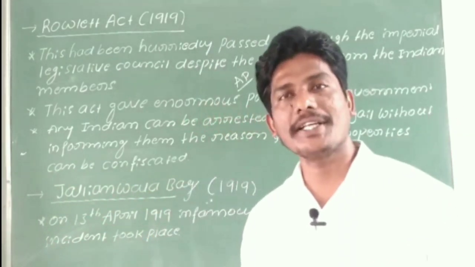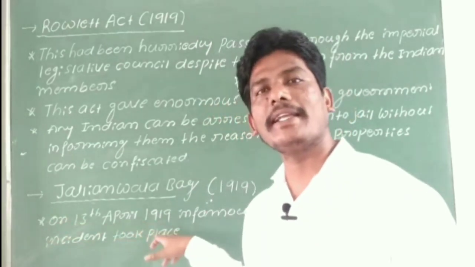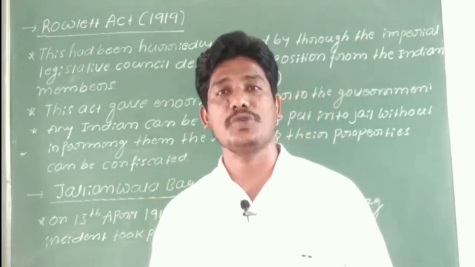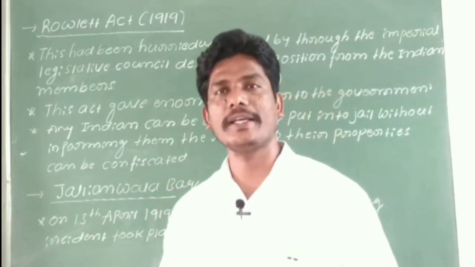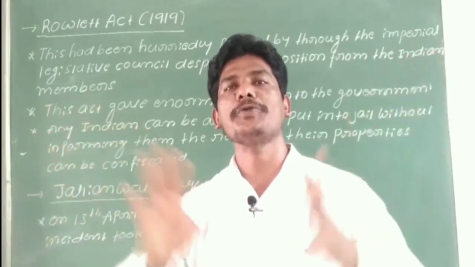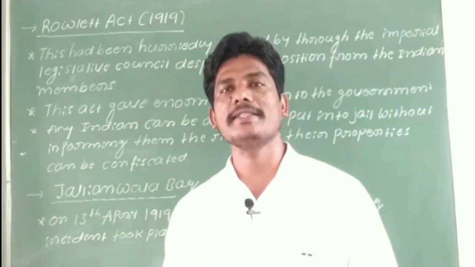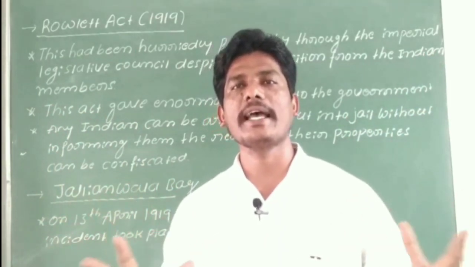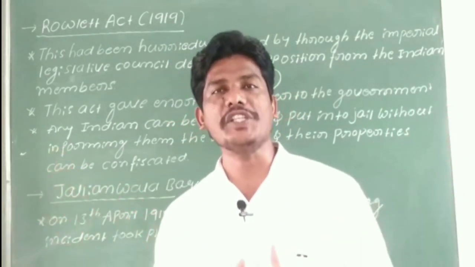in the year 1919. But on 13th April 1919, what happened? The Jallianwala Bagh incident took place. General Dyer ordered the troops to fire upon the citizens who were gathered in the Jallianwala Bagh. There, 1,000 people were gathered to celebrate the Baisakhi festival without knowing the martial laws.